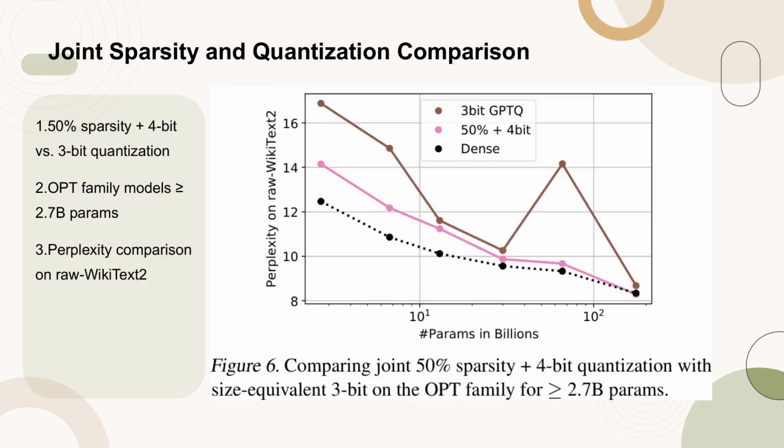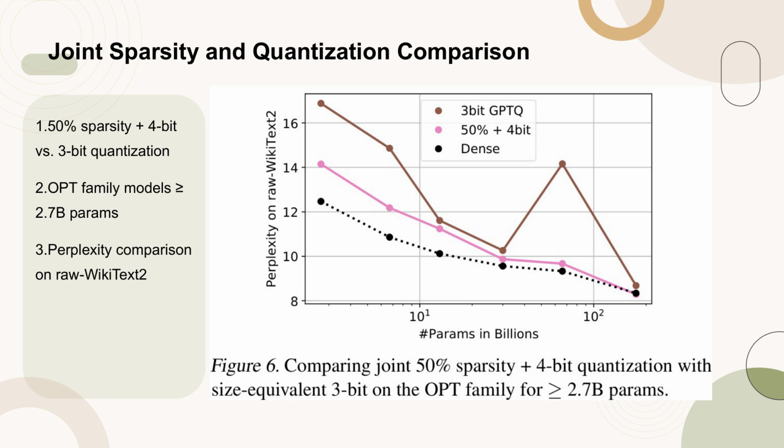Figure 6 illustrates the comparison between joint 50% sparsity combined with 4-bit quantization and size-equivalent 3-bit quantization on the OPT family of models with 2.7 billion parameters or more. The graph shows the perplexity on the raw Wikitext2 dataset for different models.